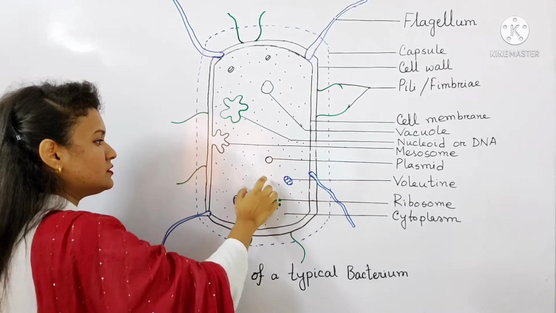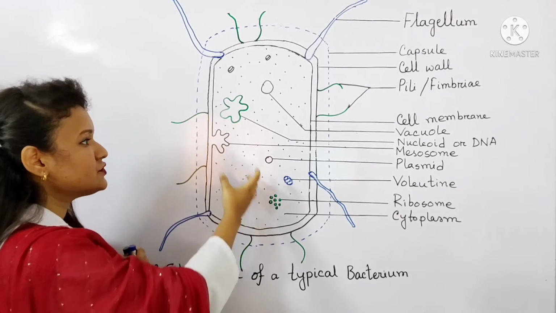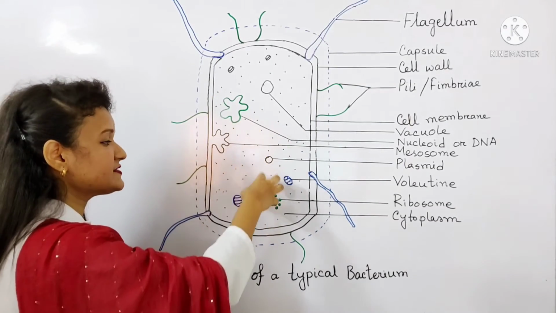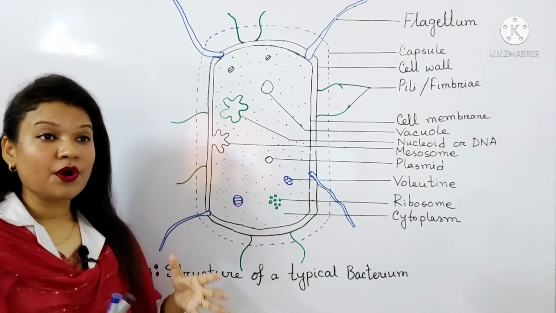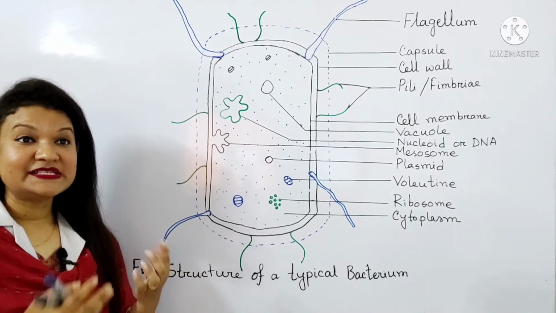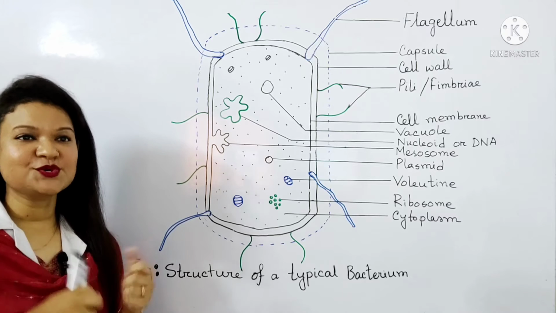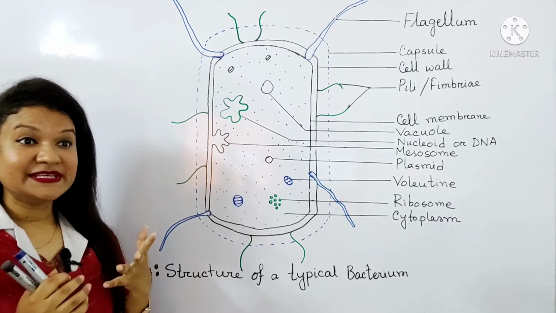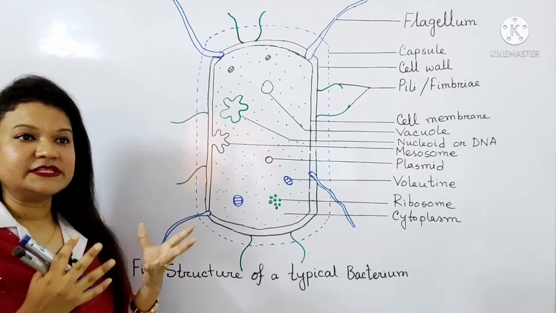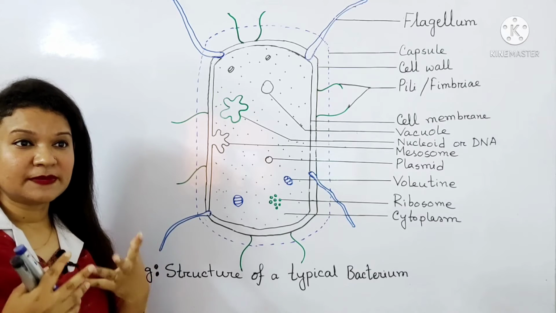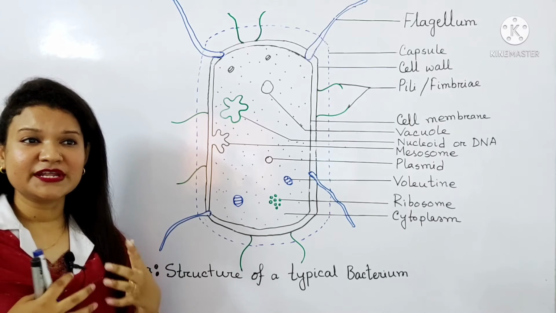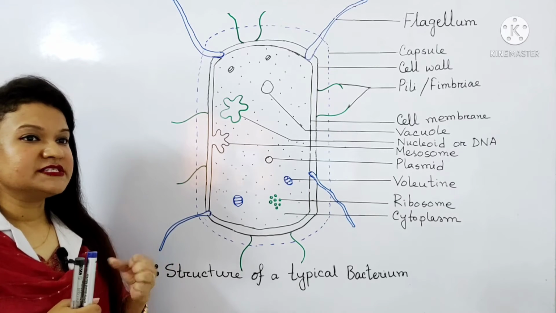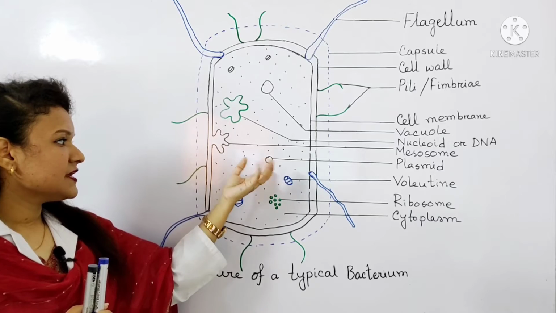This area is called our cytoplasm. In the cytoplasm, nucleus, mesosome, vacuole, ribosome, all the things are present. So, what is cytoplasm? Cytoplasm is the granular homogeneous aqueous solution within the cell membrane. It is generally colorless. Within the cytoplasm, all the things like I said, vacuole, stored substances like carbohydrate, fat and protein and different minerals are present. So, it contains substances like plasmid in bacteria.